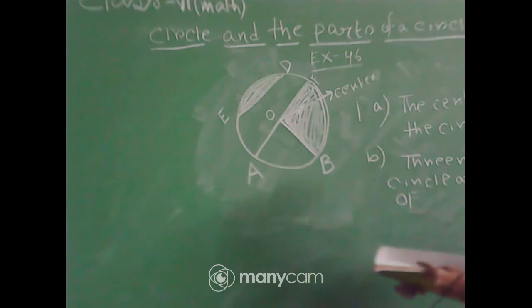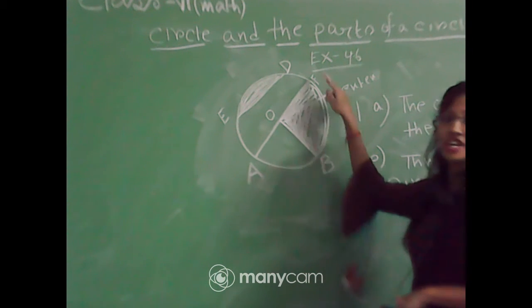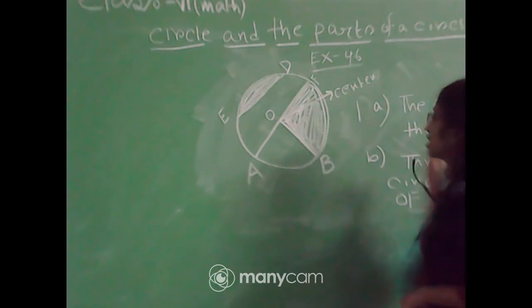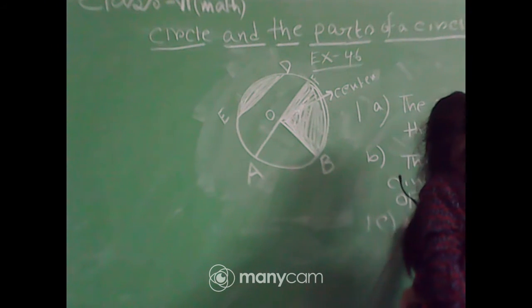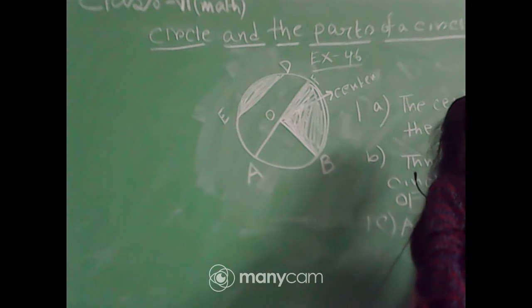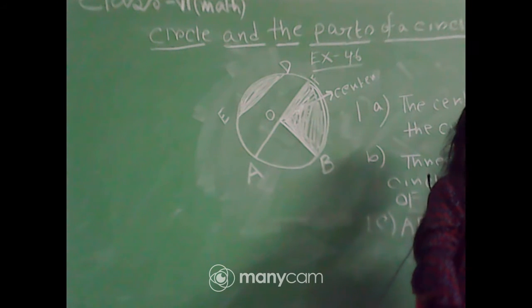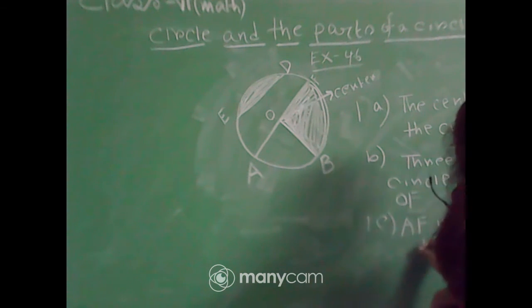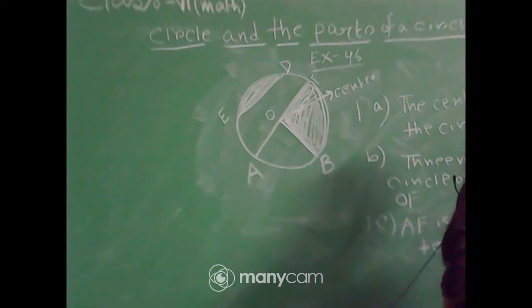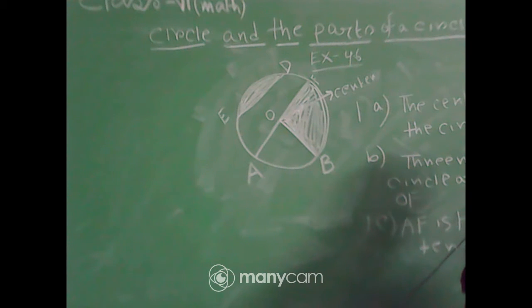Next question 1c, a diameter. Here we see that AF is the diameter of the circle. Therefore AF is the diameter of the circle.